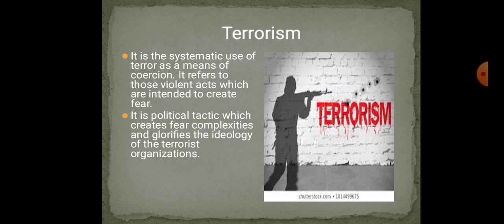Terrorism means the systematic use of terror as a means of coercion. It refers to those violent acts which are intended to create fear. It is a political tactic which creates fear and complexities, and glorifies the ideology of the terrorist organization.